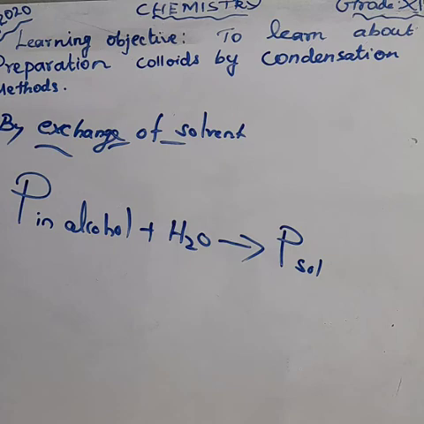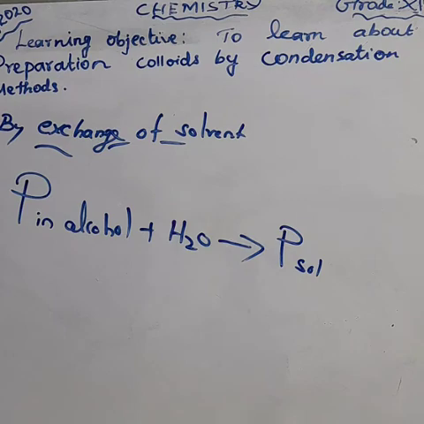If a solution of sulfur or phosphorus in alcohol is poured into water, a colloidal solution of sulfur or phosphorus is obtained due to the low solubility in water. That's the meaning.